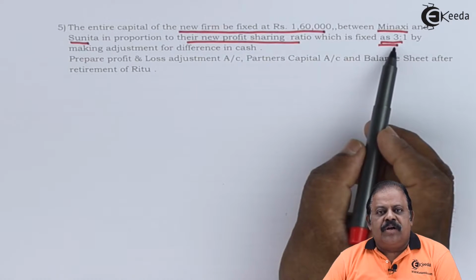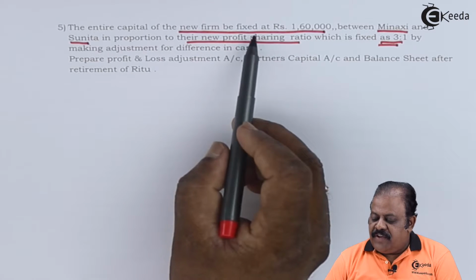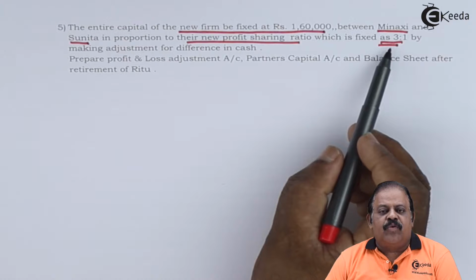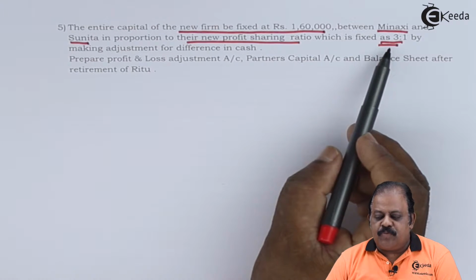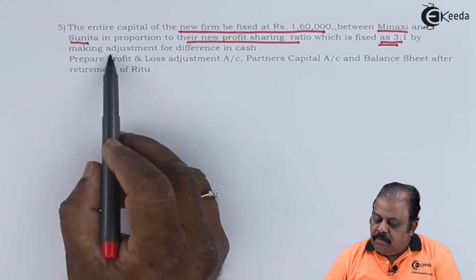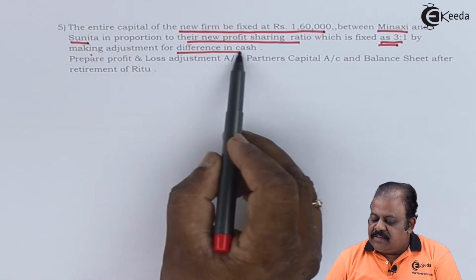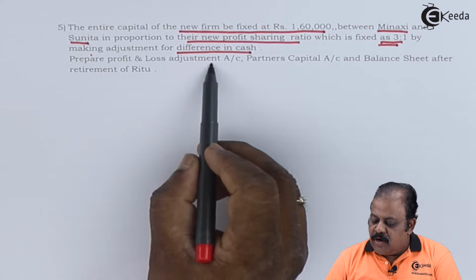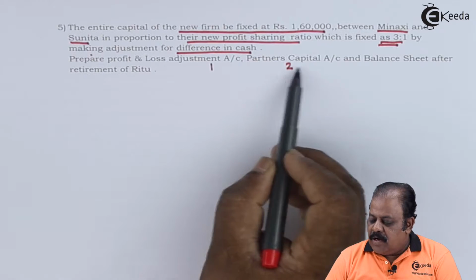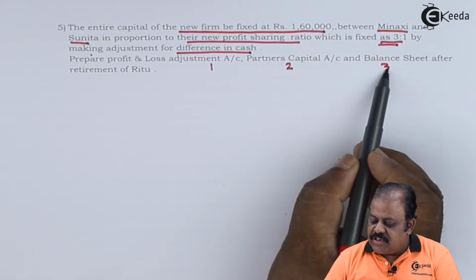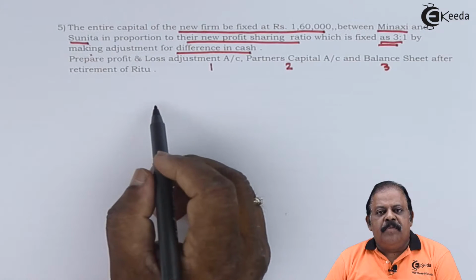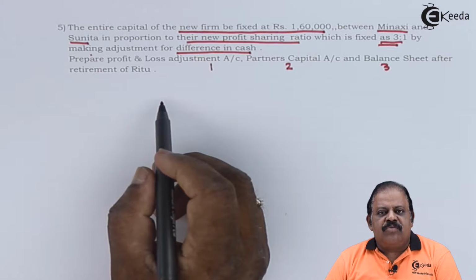This ratio 3:1 will be used for fixing the capital and its distribution as well as for calculation of gain ratio. By making adjustment for difference in cash, prepare profit and loss adjustment account, partners capital account, and balance sheet after retirement of Ritu. In addition to this, we will be preparing cash account to understand the movement of cash.